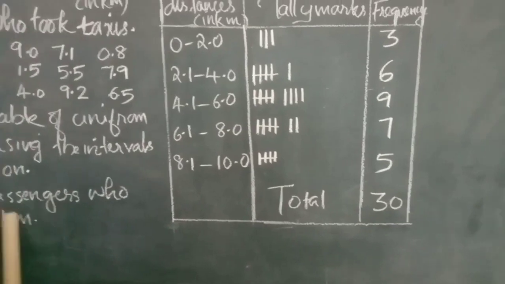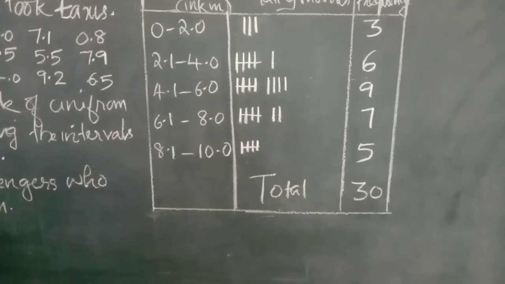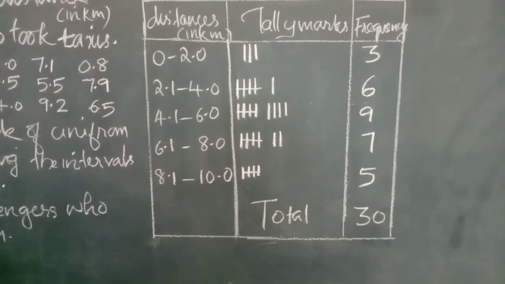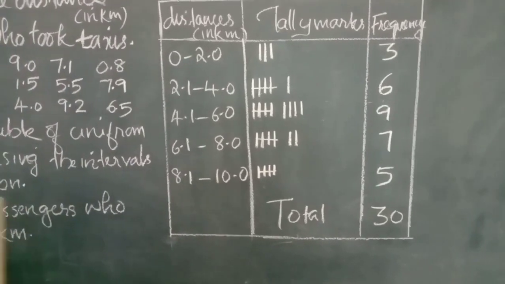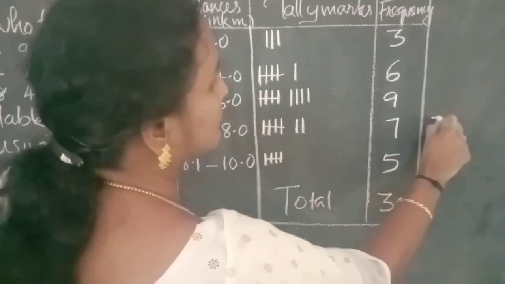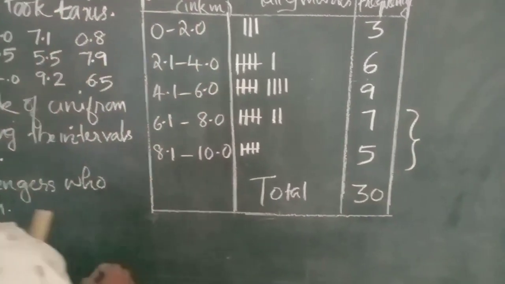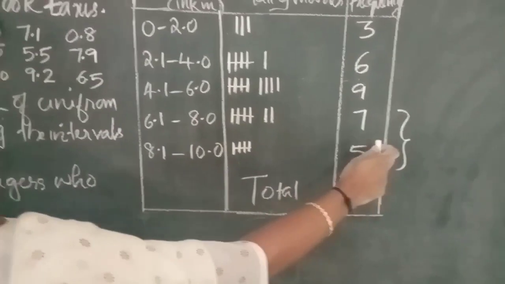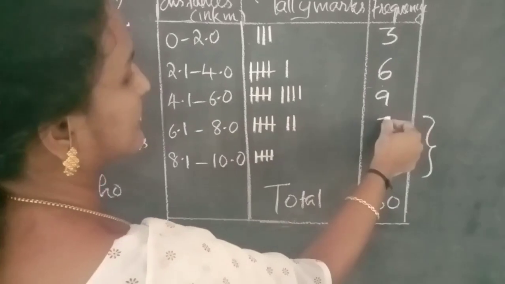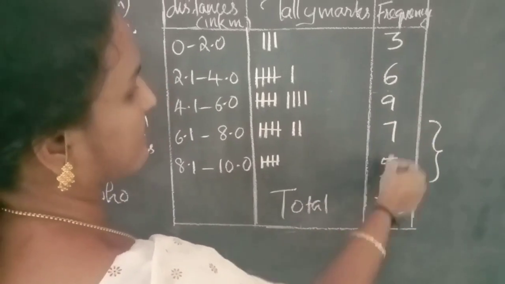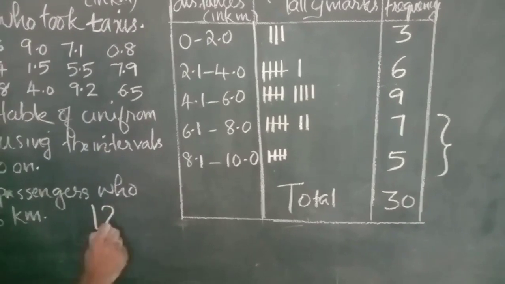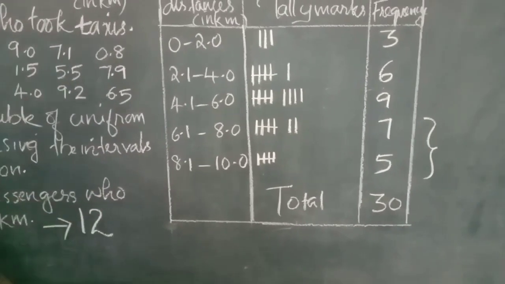Option B, find the number of passengers who covered more than 6 kilometers. More than 6 kilometers means these two intervals. Okay? More than 6 kilometers means these two rows. So here the frequency is 7, here the frequency is 5. So 7 plus 5, 12. So the number of passengers, 12. The answer is 12.